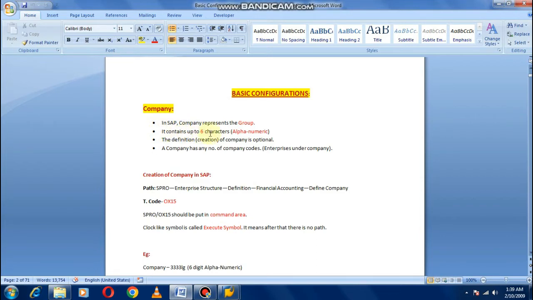It contains up to 6 characters, alphanumeric. We have to give some identification to the company up to 6 characters, and it may be numeric, alphabetic, or alphanumeric. The definition of company is optional. It is not mandatory to create a company in SAP. We can directly work on a company code, but it is a part of our syllabus, so I will teach you how to create a company.